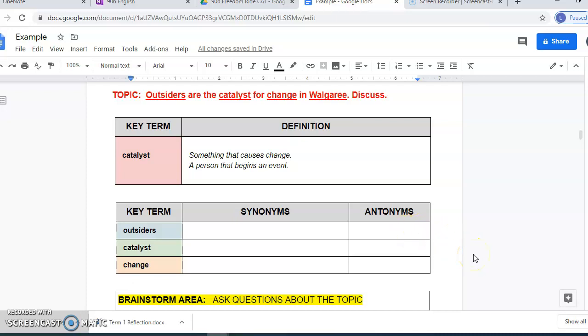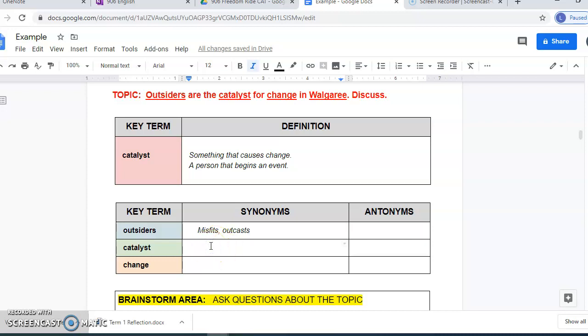Now, when you do your synonyms, just be careful because sometimes the synonyms don't necessarily fit, and you've got to find the right version of the word to get the right synonyms. So, for example, for outsiders, you might put misfits or outcasts.